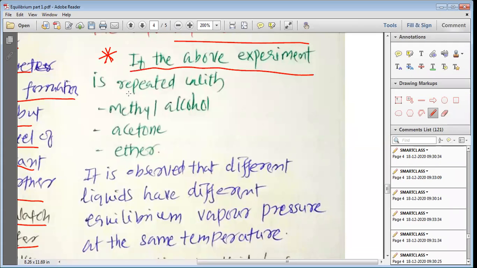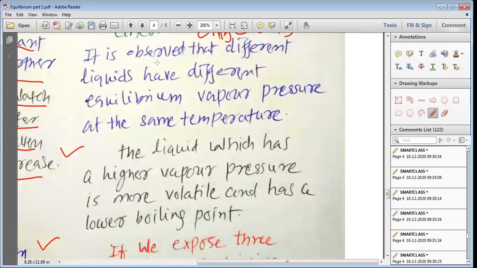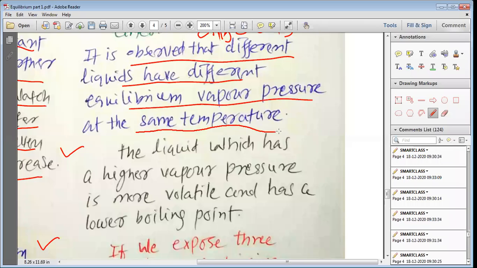Now if the above experiment is repeated with methyl alcohol, that is CH3OH, acetone, that is CH3COCH3, and ether, let us say diethyl ether, CH3OCH3. So now we put another kind of liquids into this box and understand this experiment. It is observed that after some time, these liquids have different equilibrium vapor pressure at the same temperature.